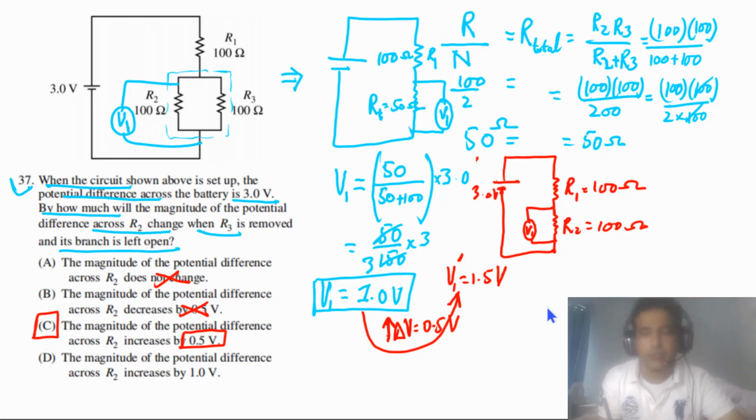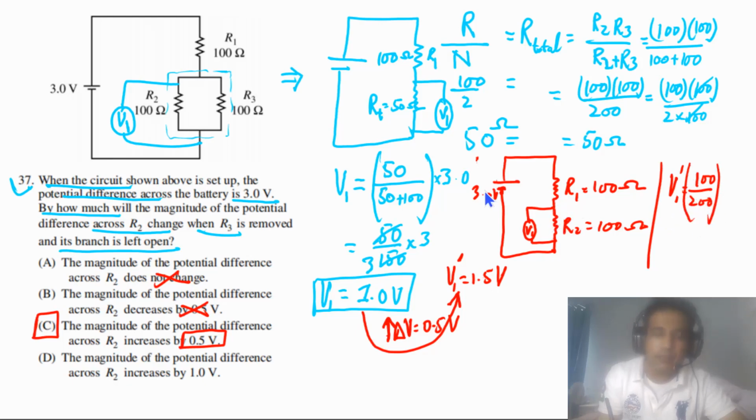So this is how you can approach, but if you want to use the formula to calculate, you can also use it. In this case V1 prime is equal to the resistance of this resistor, 100, divided by the total resistance, 200, multiplied by the potential difference across these resistors, 3.0.